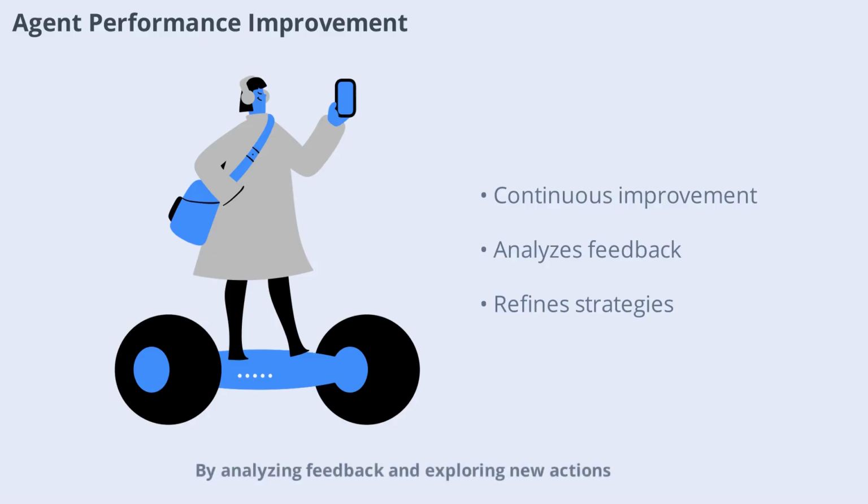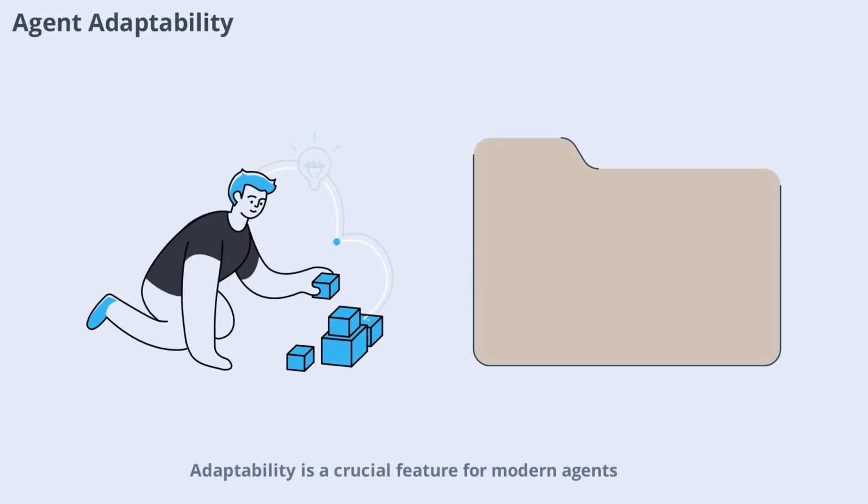All agents can improve their performance over time, but learning agents take this to the next level. By analyzing feedback and exploring new actions, they continuously refine their strategies. This ongoing improvement is essential for long-term success in complex or changing environments, ensuring that the agent remains effective as conditions evolve.